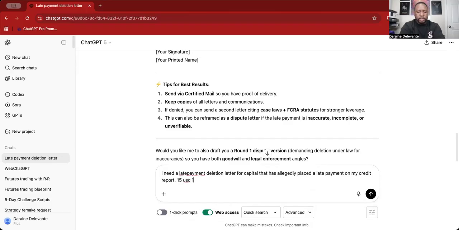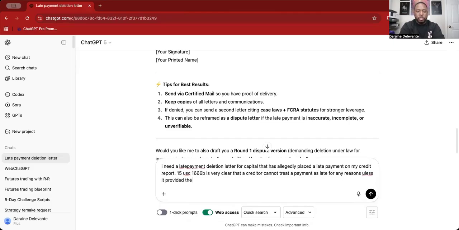15 USC 1666b is very clear that a creditor cannot treat a payment as late for any reason unless it provided the consumer with the following. 1. Periodic statements.